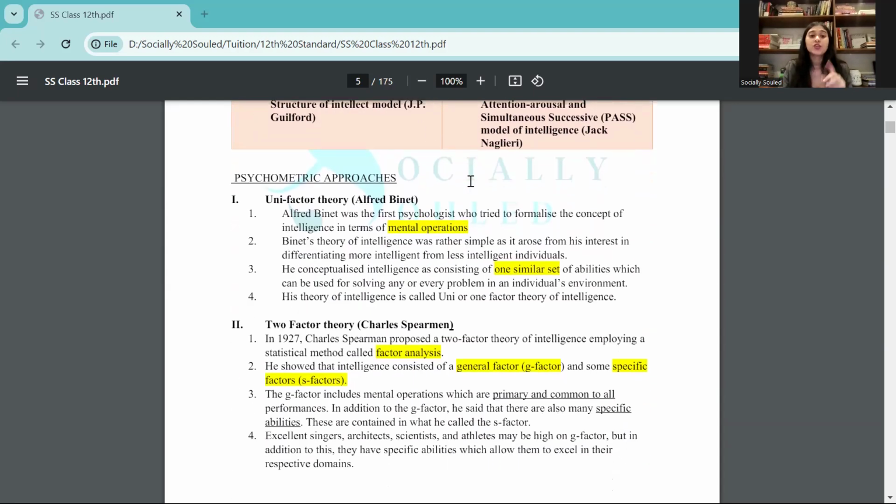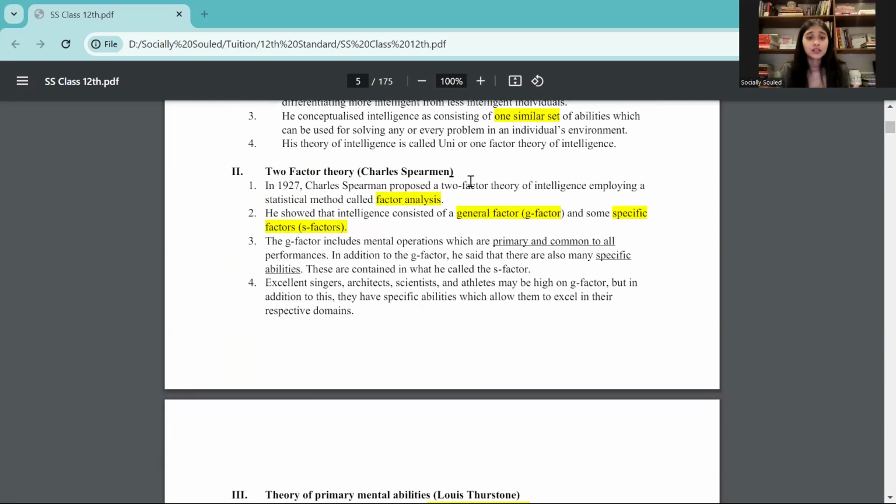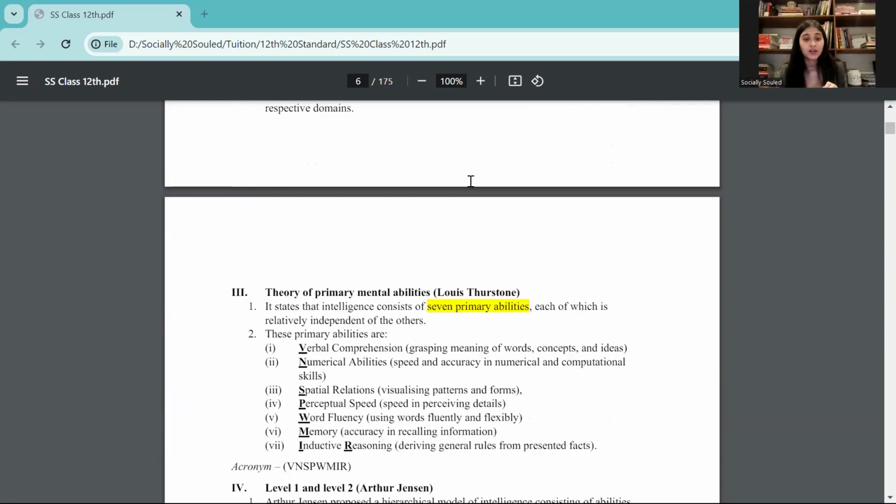Just remember, in psychometric, you have the unifactor theory. That means the one factor theory. This is one of the very first theories to be conceptualized related to intelligence, and that comes from Alfred Binet. Then we have the two factor theory by Charles Spearman. Which are the two factors? The general factor and the specific factor.